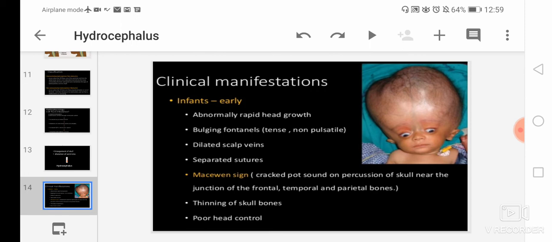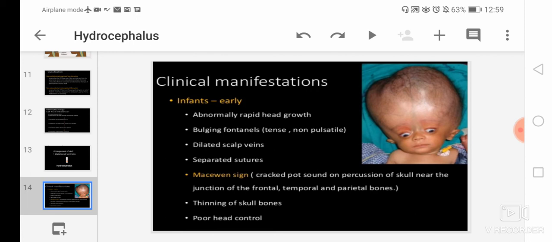Then a most important clinical manifestation is the McEwen sign, that is a cracked pot sound on percussion of the skull near the junction of the frontal, temporal and parietal bone. McEwen sign is known as the cracked pot sound. How is it produced? It is produced while percussing or tapping on the skull. Where do you tap? Near the junction of the frontal, temporal and parietal bone. This is the most important clinical manifestation, the cracked pot sound or McEwen sign.